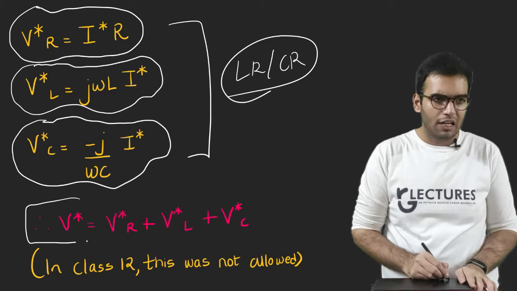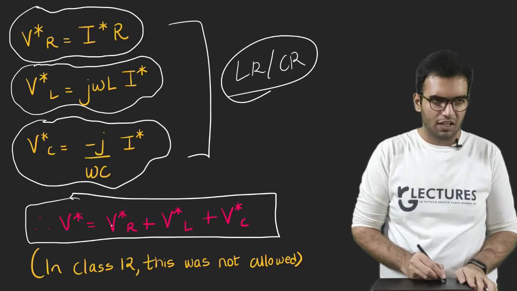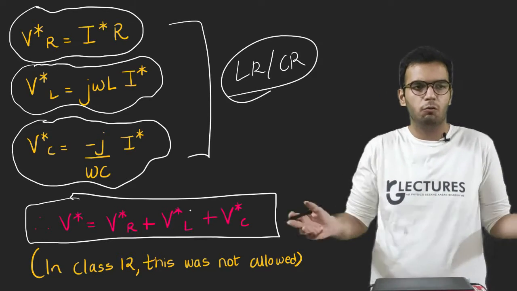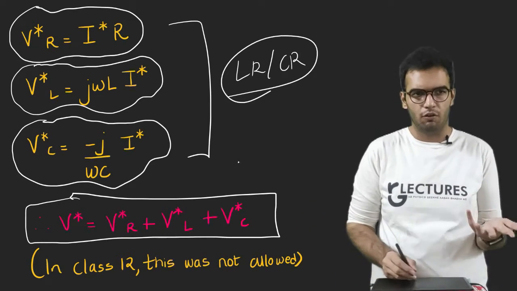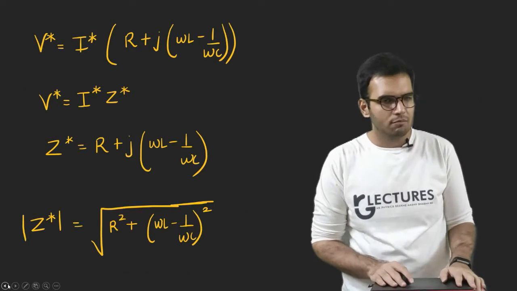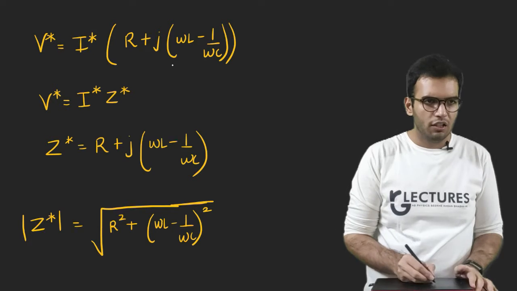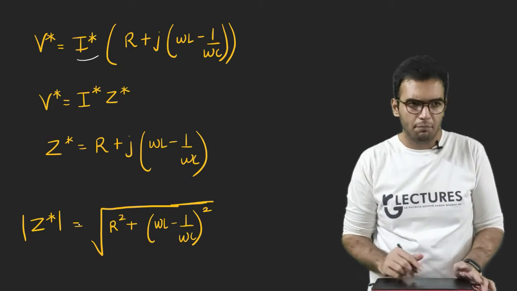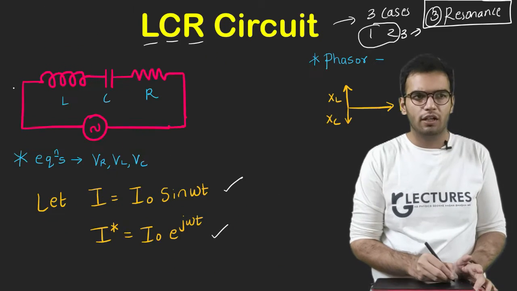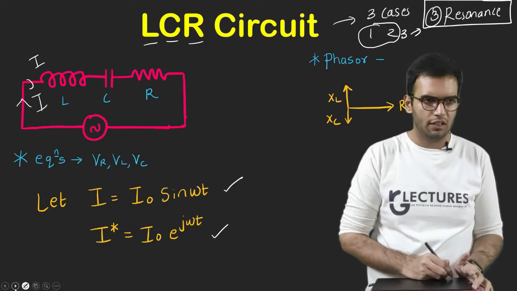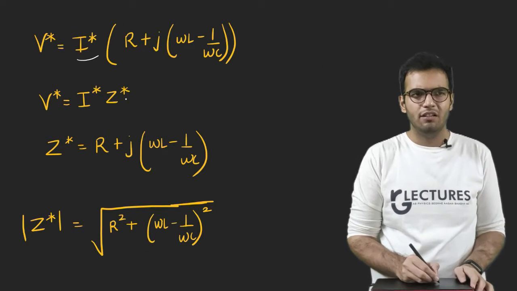Let us now try to calculate the resultant voltage. We can do this in terms of phasors and complex numbers. In class 12th we did not use complex numbers or phasors, so this was not permitted, but now we can add directly. So let us add all three directly. Simply I can take out the current factor common from them. Of course, in series you know the current is the same, right? In series connection the current is the same, so I can take out the current as common.